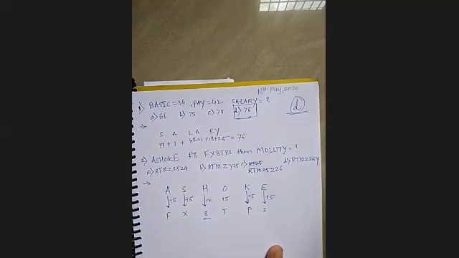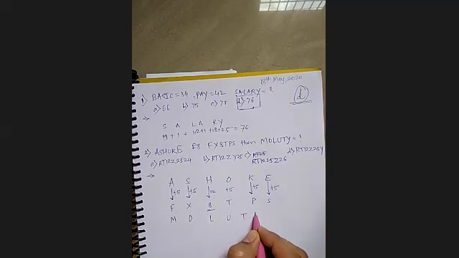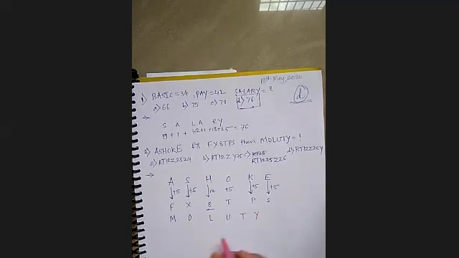Now likewise, here you have to get M, O, L, U, T, and Y. For that you also have to write the numbers. So M is 13, O is 15, L is 12, U is 21, and T is 20. In this case, Y is 25.